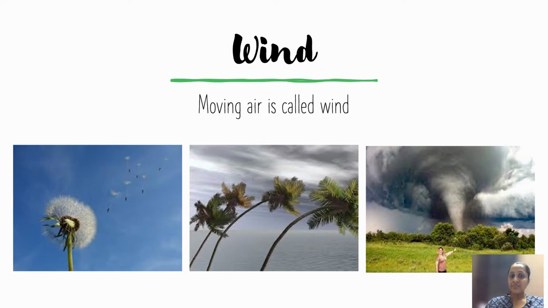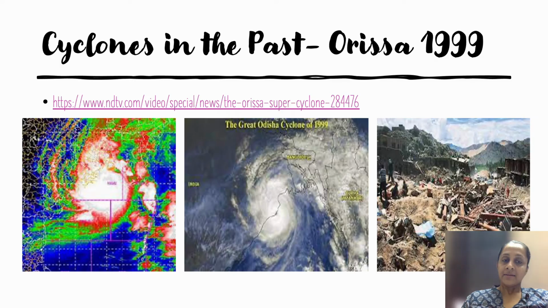So the second image that we see is a little windy, where you might enjoy, but still it is going to be a little destructive. And in the third image, you see this moving air, this wind has now turned into a cyclone, a storm, which is going to destroy a lot of things around it. So when this gentle air, this non-moving air starts moving, and from a gentle breeze it starts turning into a cyclone, a storm, then there is a lot of destruction. Now this destruction we have seen in the past.